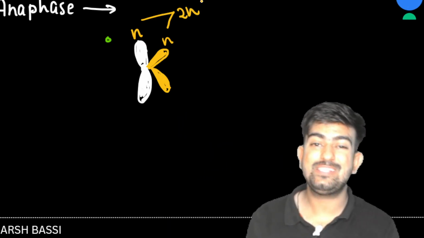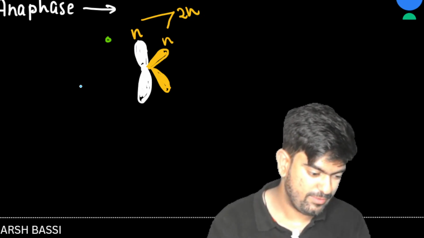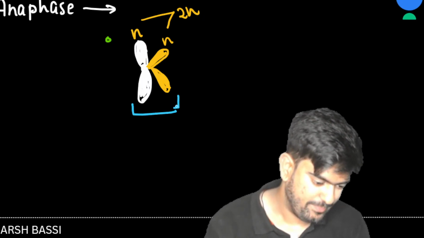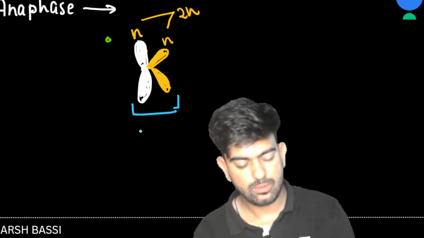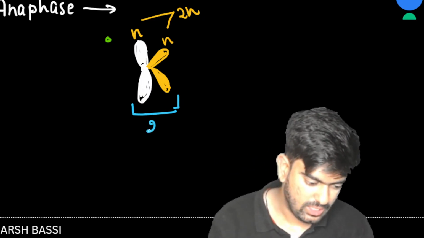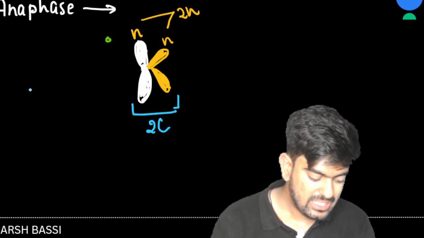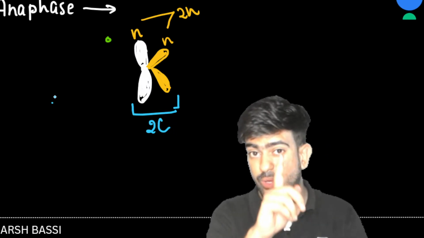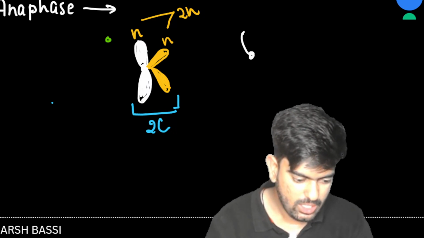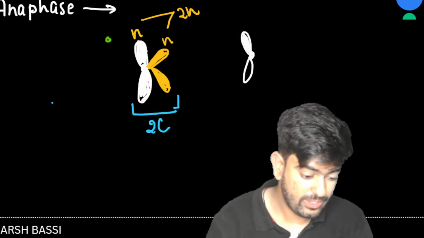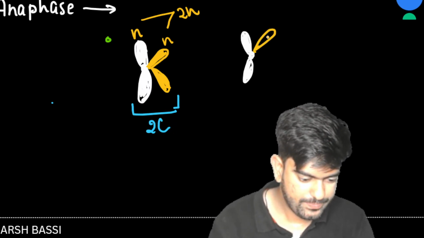Now what happens during the anaphase? Before that, what was the DNA content here? Was it 2C, 4C? It was 2C. Now, in a similar manner, this is one chromosome, right? So its homologous pair was also present, right? So let's make the homologous pair also. So we have this homologous pair.